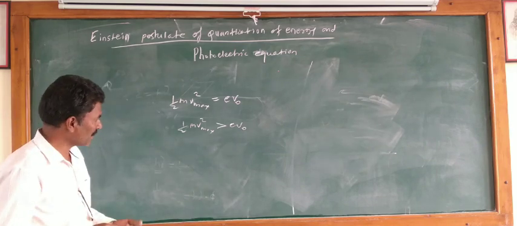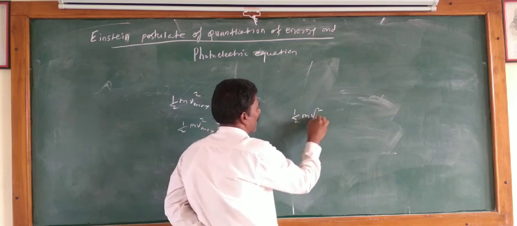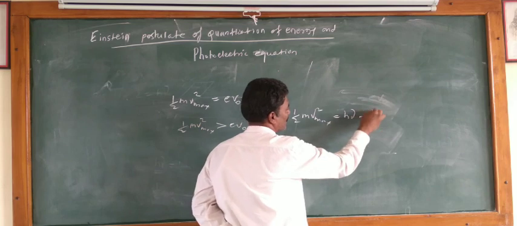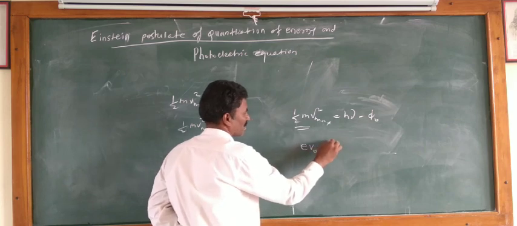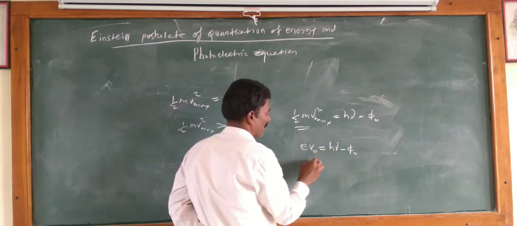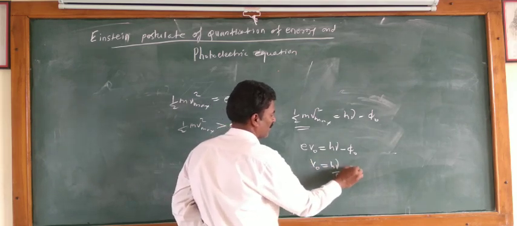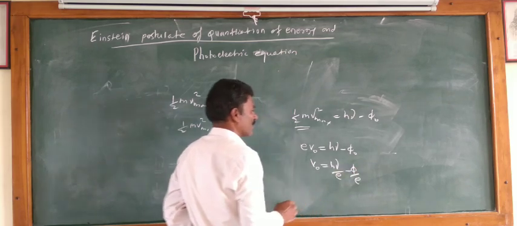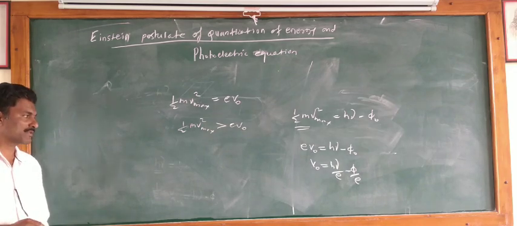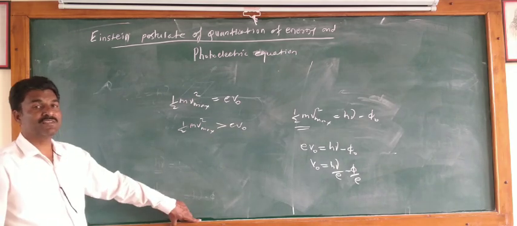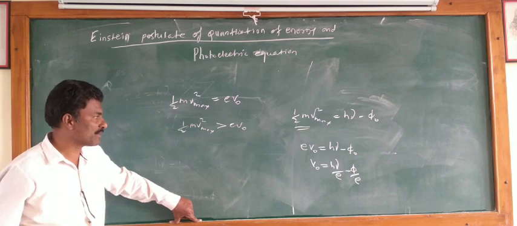And from this we also write the relation, that is 1 upon 2 m v square max is equal to h nu minus phi naught. And when, in this relation, kinetic energy is nothing but charge into potential, which is equal to h nu minus phi naught, the potential, that is the stopping potential, is equal to h nu upon e minus phi naught upon e. This is the relation between potential and frequency, which means stopping potential also depends upon the frequency of incident radiation, and this is different for different frequencies.